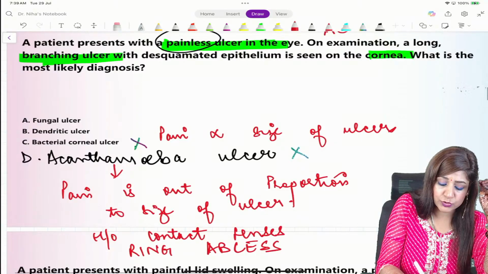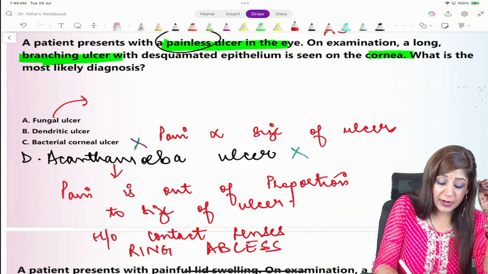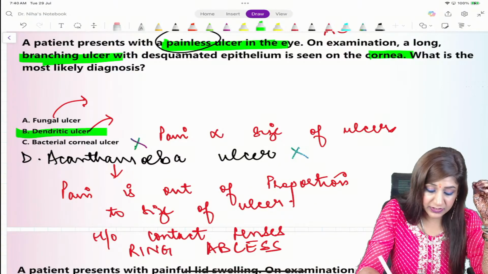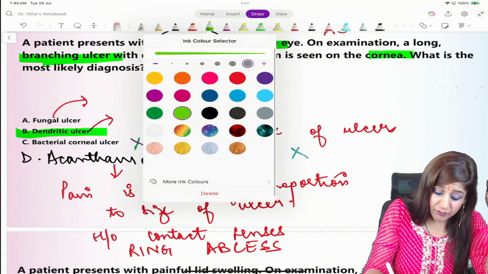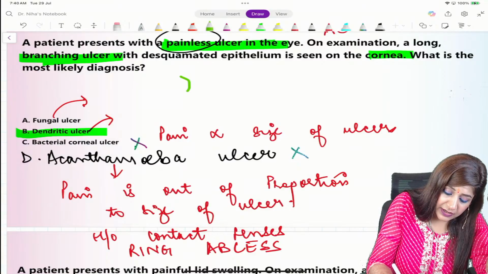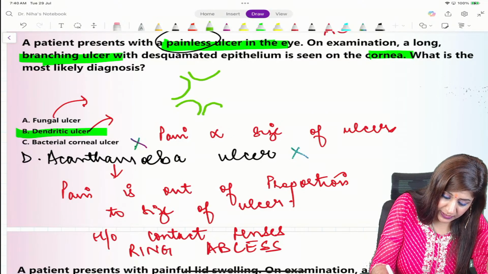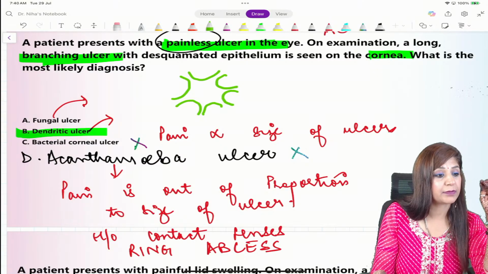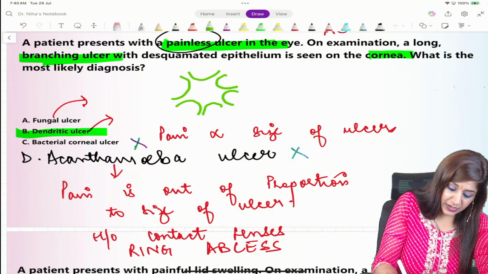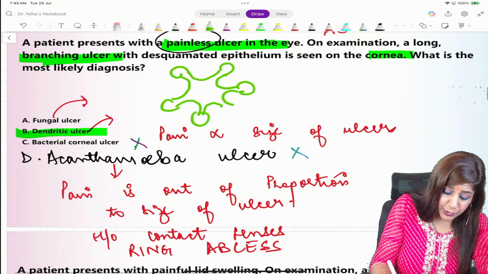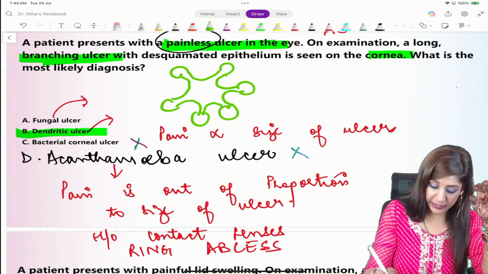Fungal ulcers are usually asymptomatic, but a branching pattern is very much suggestive of dendritic ulcers, where you get the tree-like arborizing pattern. Here we have got the knobs, so both knobs as well as floor are there.